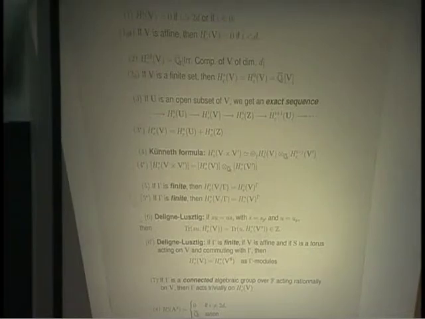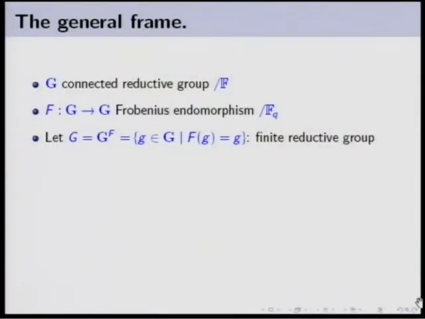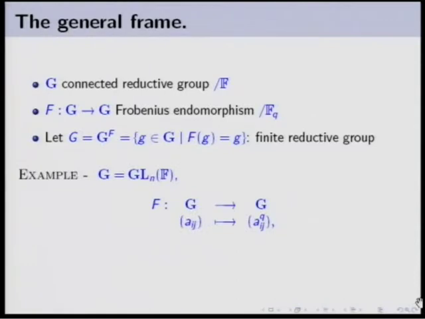So I said that I didn't want to talk too much about the general theory, but let me say at least a few words. For 5 minutes, G will be a general connected reductive group, not SL2. And F is a Frobenius endomorphism, and we consider the finite group defined by the fixed points of the Frobenius endomorphism. A classical example is GL_n.